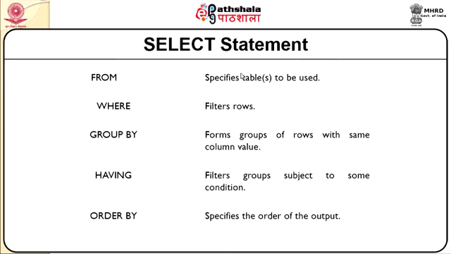So from which table needs an indication of from which table I am to locate what value, and where would rather come with a condition which filters the exact rows. Group by forms groups of rows with some column value. Having filters groups subject to some condition, and order by specifies the order of the output.